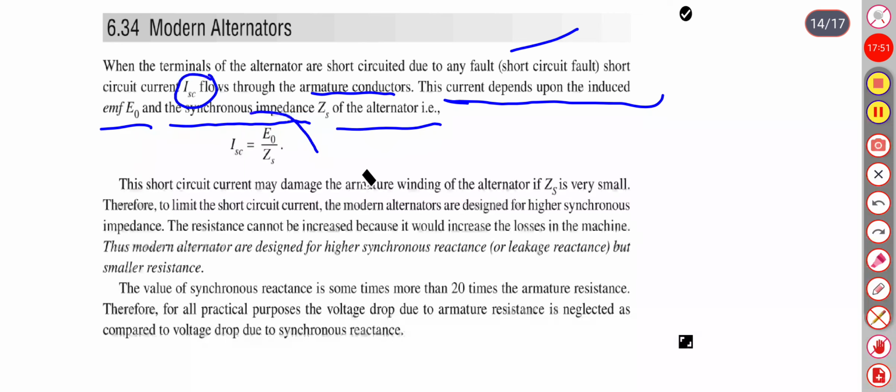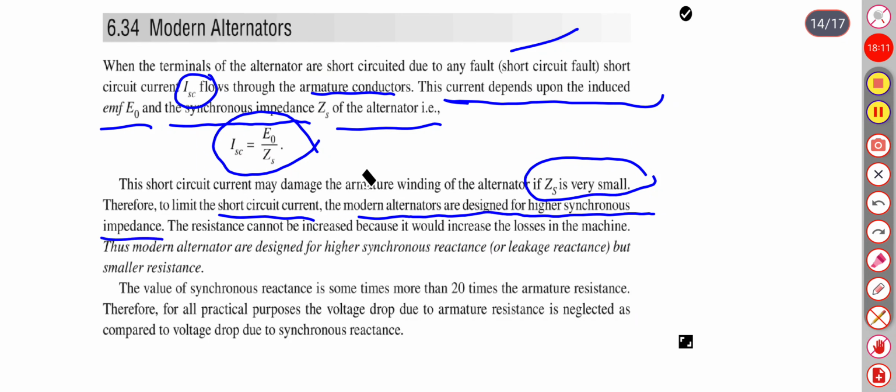It means ISC equals E0 upon ZS. This short circuit current may damage the armature winding of the alternator if ZS is very small. Therefore, to limit the short circuit current, modern alternators are designed for higher synchronous impedance.